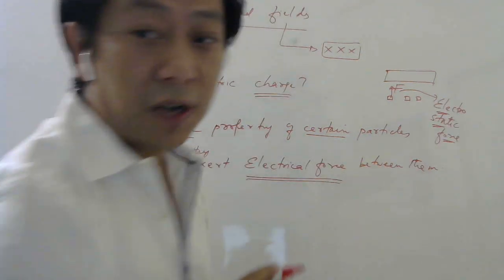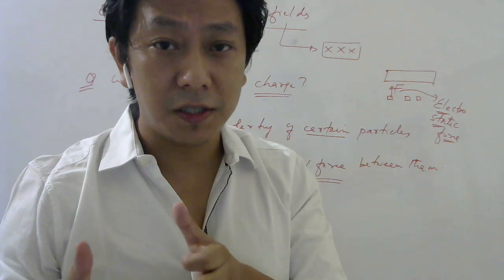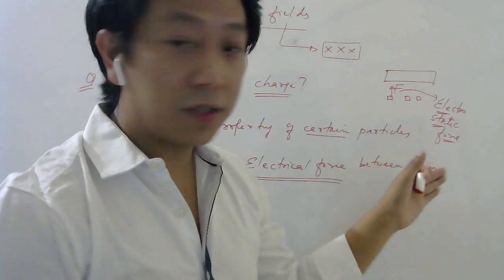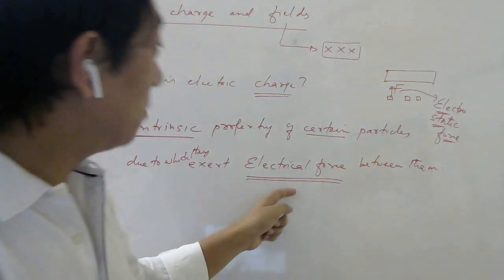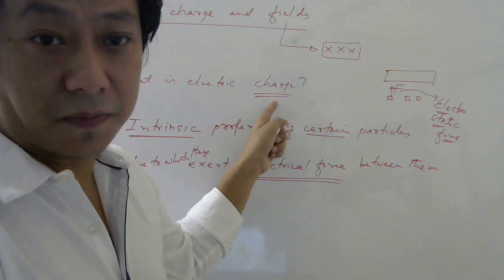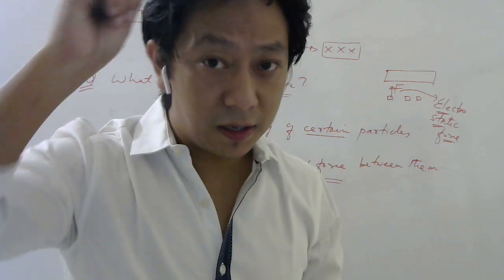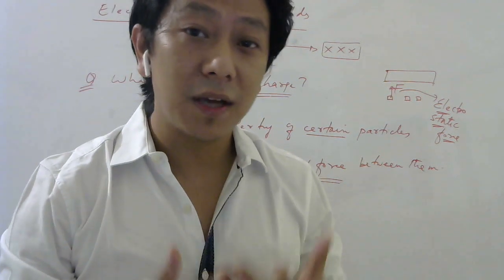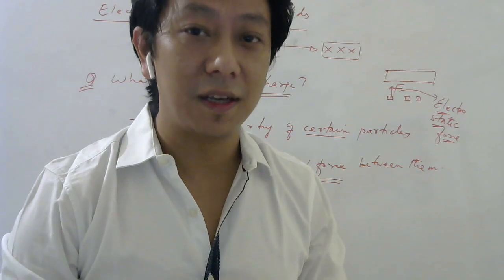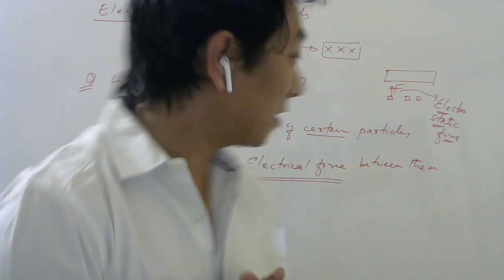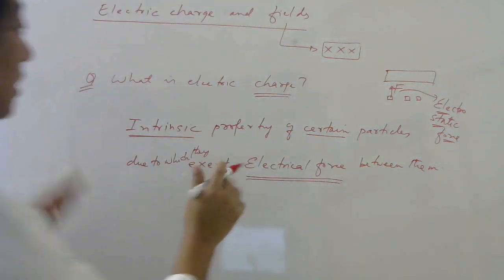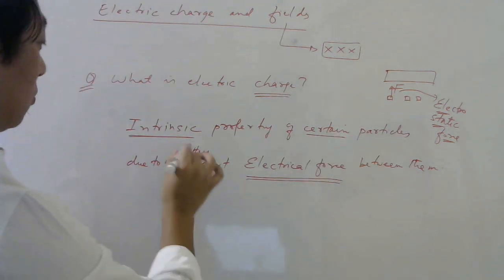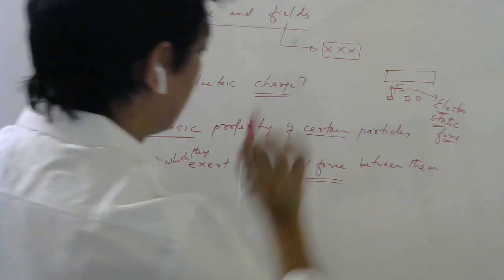Okay. So by comparison, if gravitational force is because the object has mass, electrostatic force we say is because the object has charge. And by rubbing, the scale got charged, we say, it got electrified. How exactly that happened, we will be studying in detail as we continue. I hope you got the idea that charge is some intrinsic property of certain particles due to which they are able to exert electrical force between them.